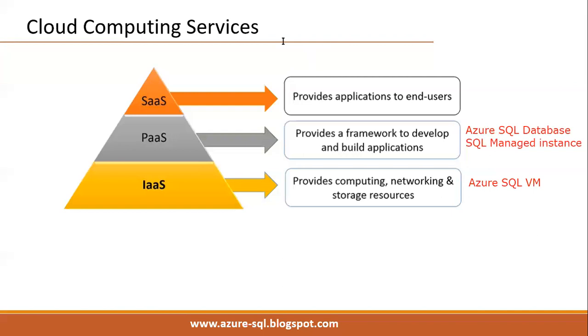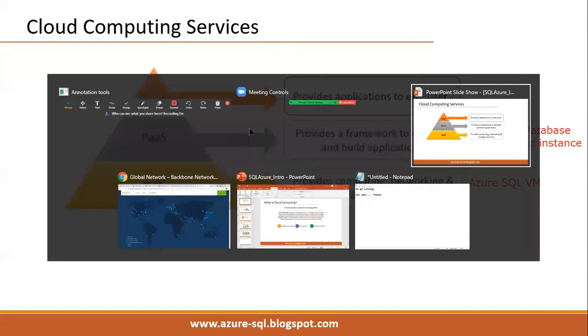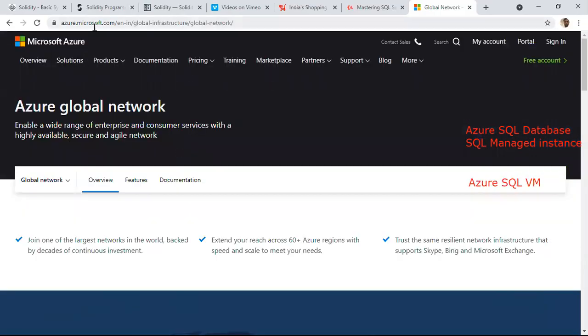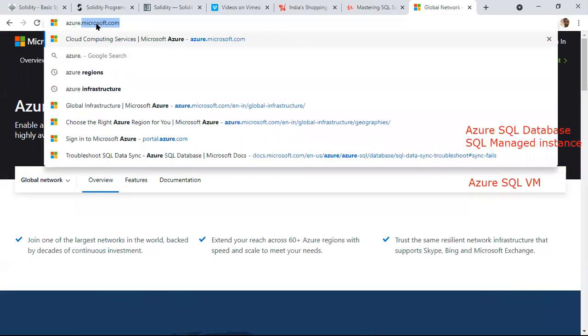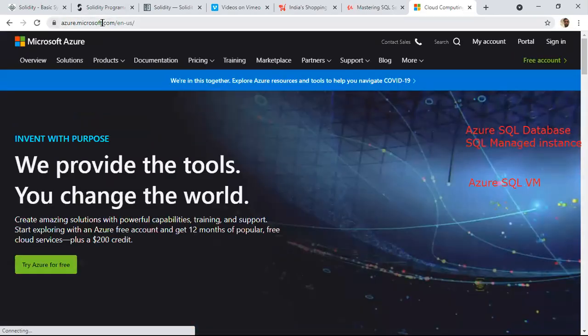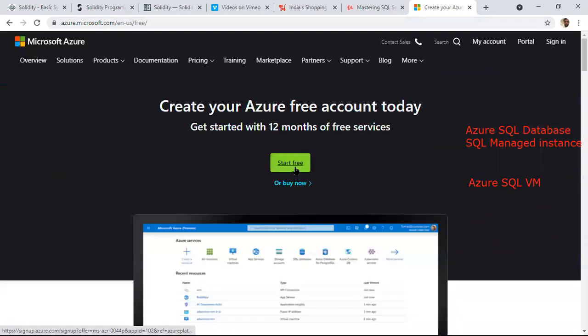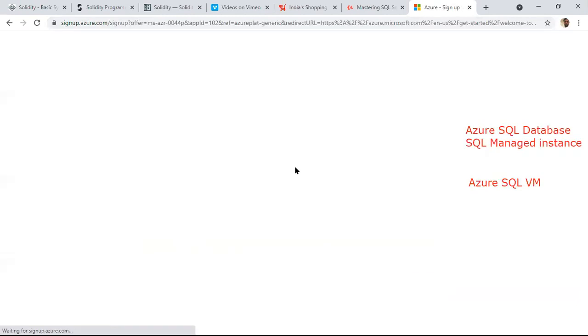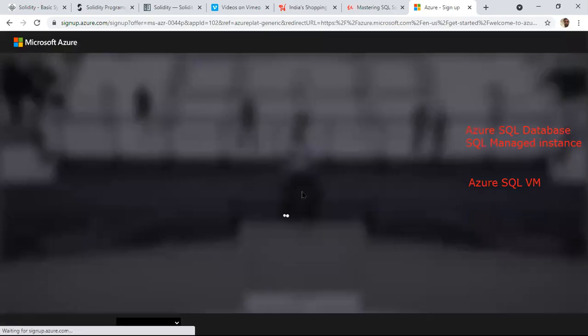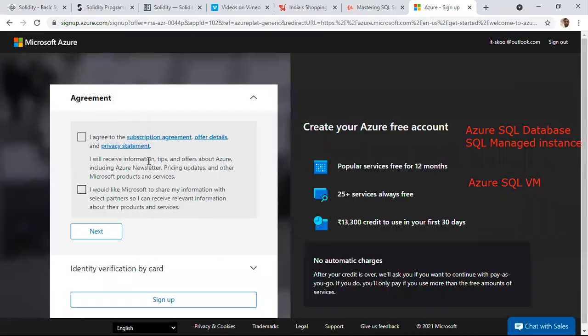Once again, I will connect to the portal. To start working with Microsoft Azure, first we need to create an account at azure.microsoft.com. Here we can create a free account, start free. First create an Outlook email, any Gmail also we can use. Yesterday I entered this email ID.